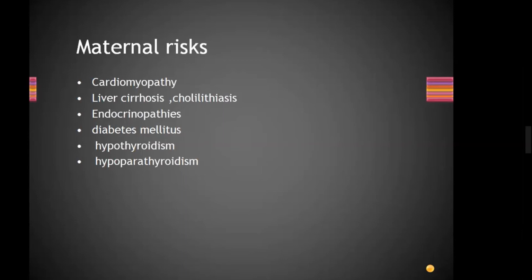Likewise, we remember in sickle cells, what was the first risk we discussed? What was the first risk in sickle cell disease? Maternal risk outside, yes, stroke, and it starts from the brain, okay?